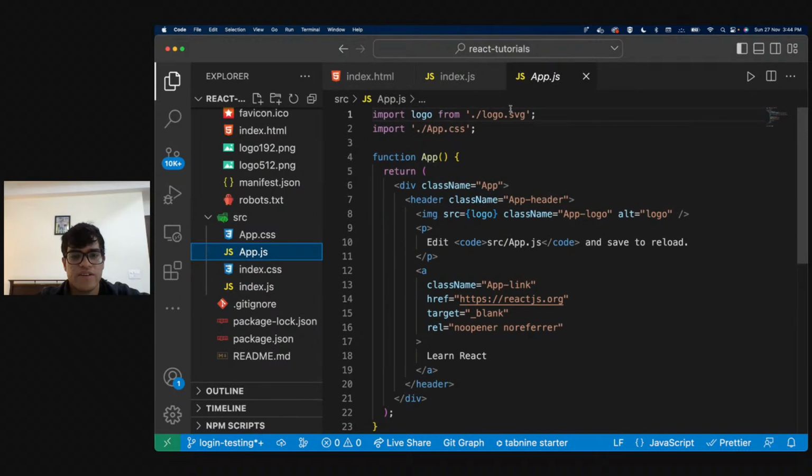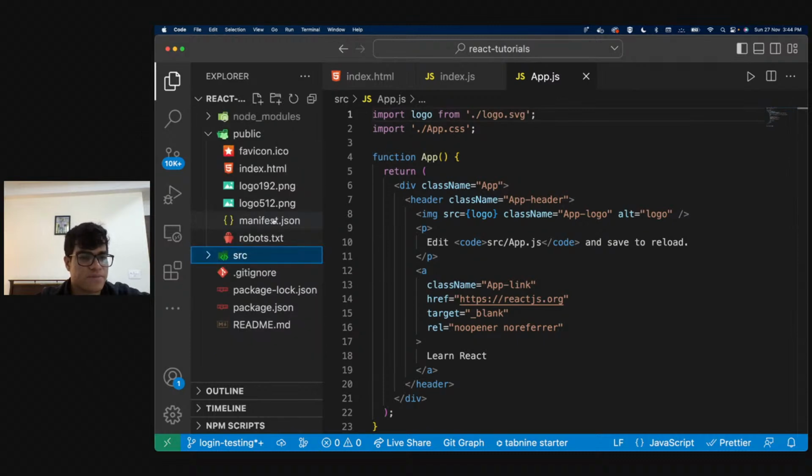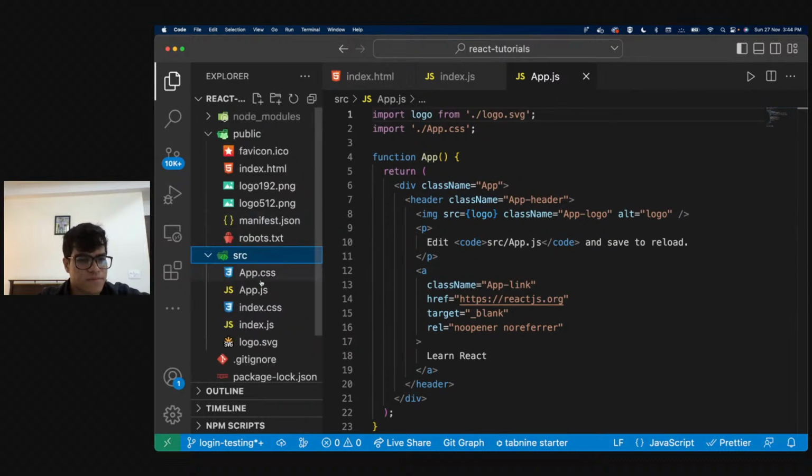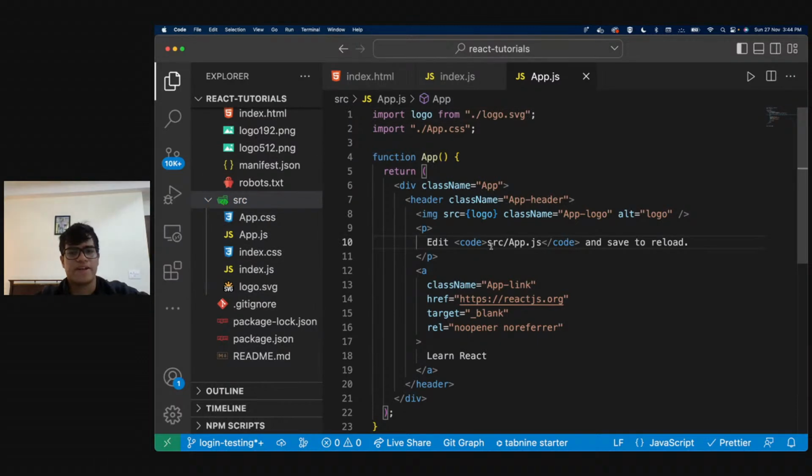Correct. Over here, let me get rid of this. Okay, if I get rid of that, then that will be an issue. So, all right, we let the logo.svg be. Correct. So again, okay,